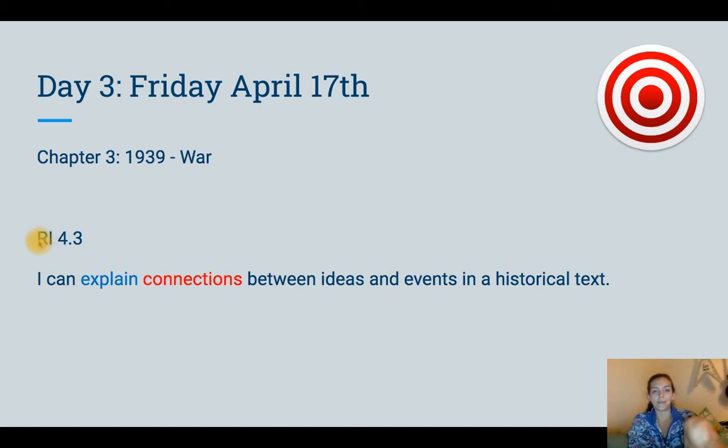All right, let's think about what those letters and numbers mean. R means reading. I means informational text. 4.3, that's our grade level and our standard number. Just a little refresher to make sure that we're all remembering that an informational text is true, right? It's a true text made up of facts. Okay, just want to make sure that we're reviewing that.